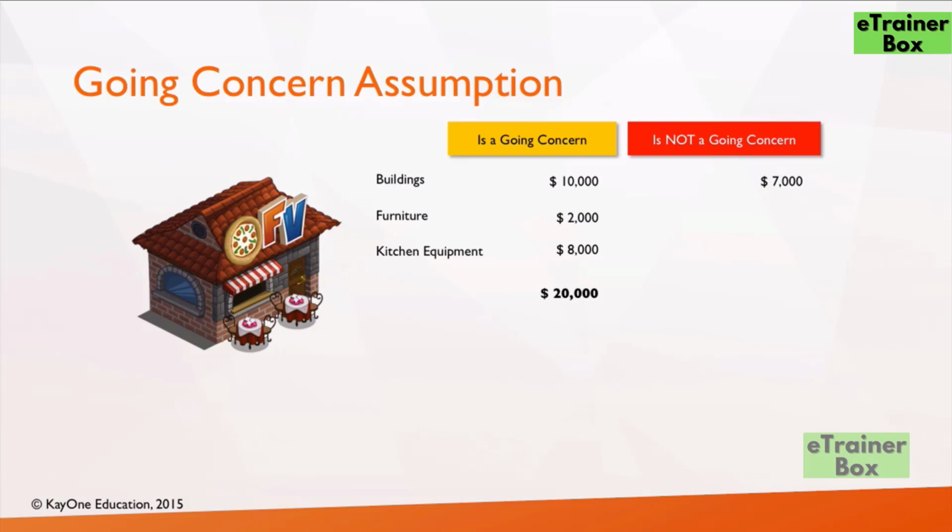So let's assume that the buildings will fetch $7,000, furniture will fetch $1,000, kitchen equipment will fetch $3,000 and so on. So when the entity is not a going concern, it fetches much less than what it is actually supposed to fetch. And it is for this reason that the going concern assumption is very important.